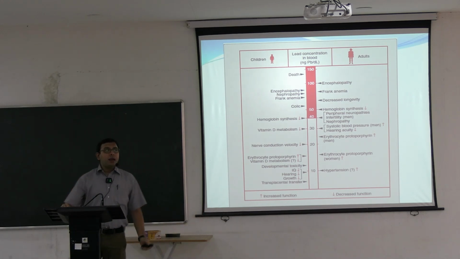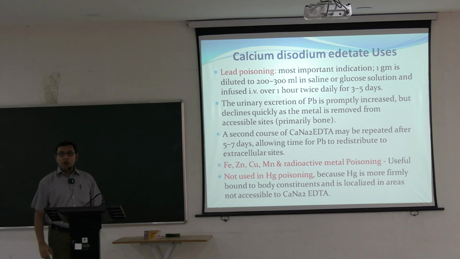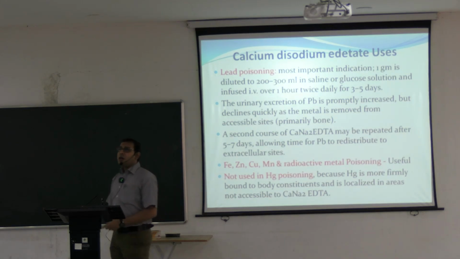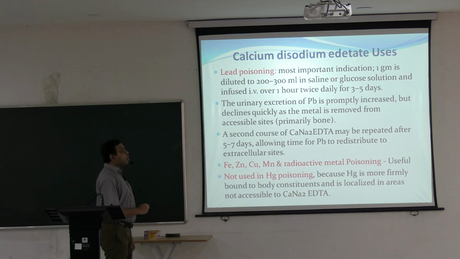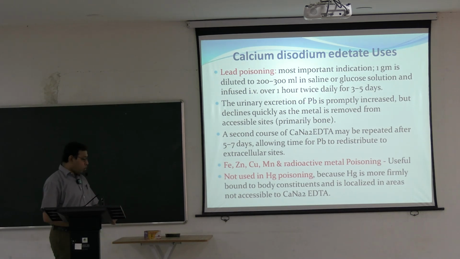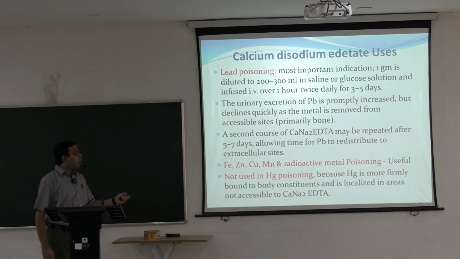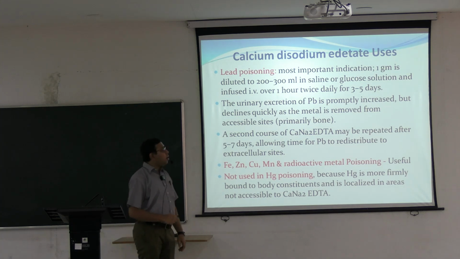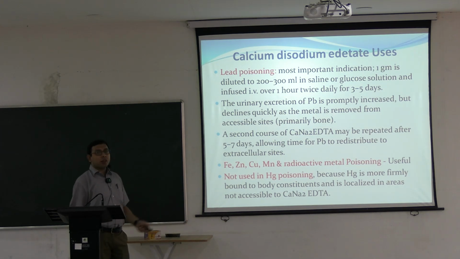So in lead poisoning, the main treatment is calcium disodium EDTA. Okay, so this can also be asked in the question. In lead poisoning, the main chelating agent is calcium disodium EDTA. Most important indication: 1 gram is diluted in 200 or 300 ml of saline or glucose solution and infused intravenously over 1 hour. Usually it is given for 3 to 5 days. Urinary excretion of lead is promptly increased but declines quickly as the metal is removed from the accessible site.